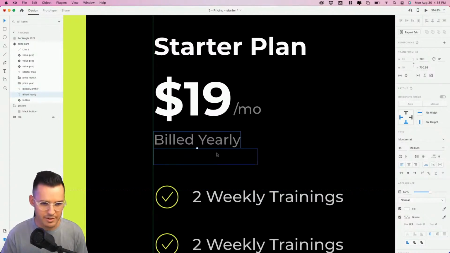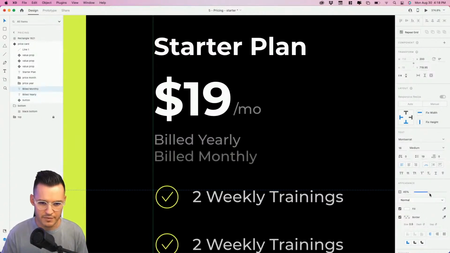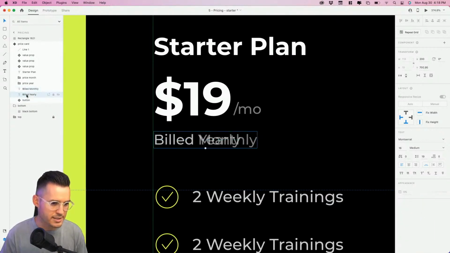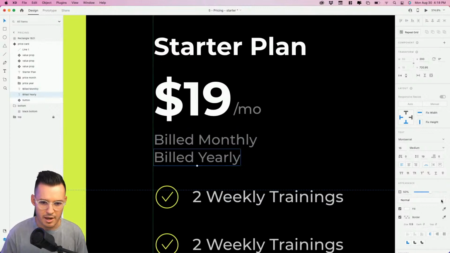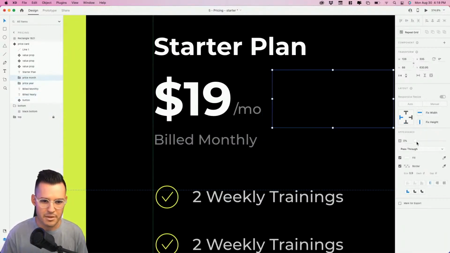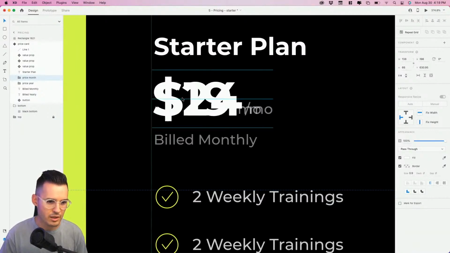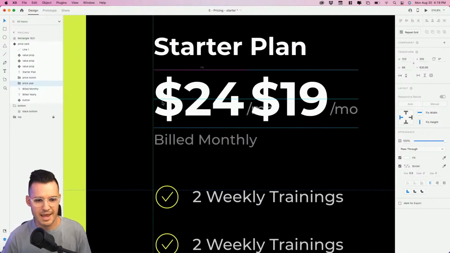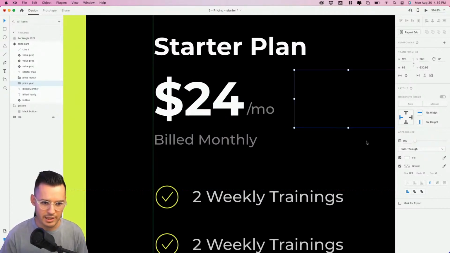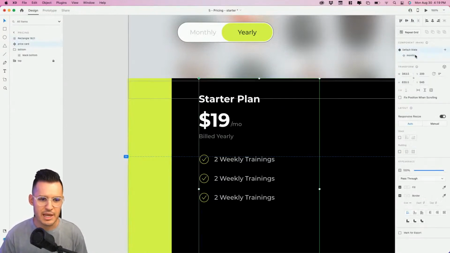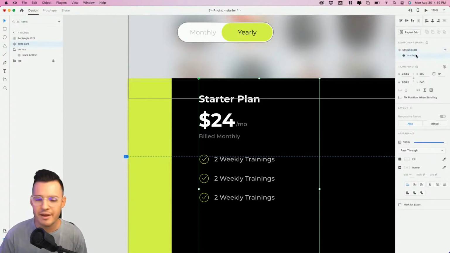Oh, what's the opacity on this? 50. We're going to bring it up to 50. Like that. Bring it into place. Bring this down and bring the opacity out. Same thing here. Okay, we're going to bring monthly in, line up that dollar sign so it matches perfectly, bring yearly out, the annual pricing out like that. Okay, you're like, yikes, what is happening, Jesse? You will see. Now when we switch back and forth, we'll see these little pieces auto animate to and fro.